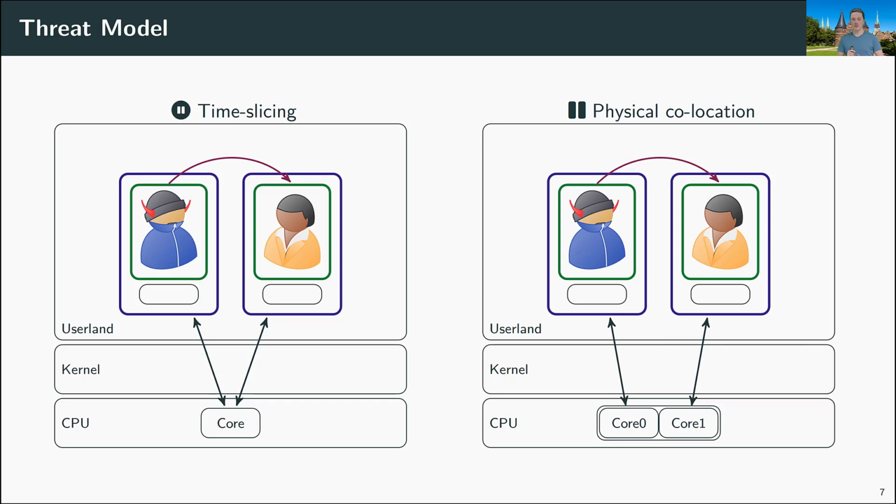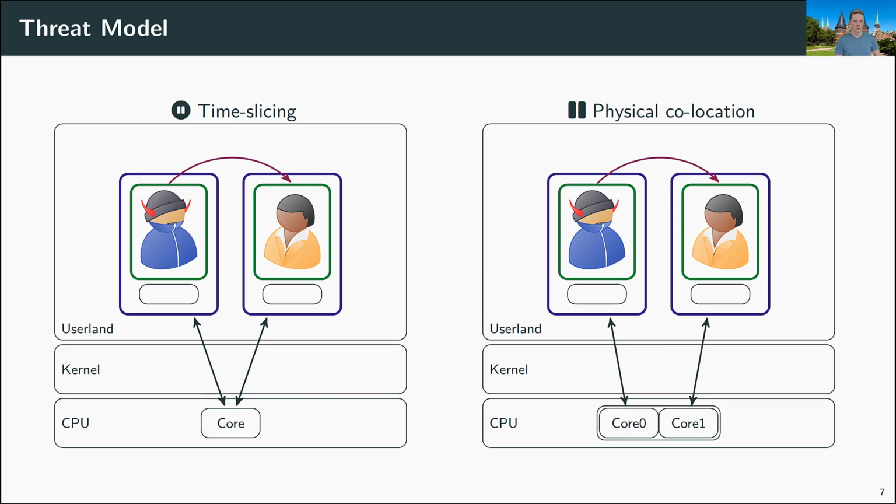So on the right, we see a case where simultaneous multithreading or hyperthreading is enabled, and the attacker and the victim execute their code in two neighboring hyperthreads. At the top, you can see the two symbols that we will be using in the following to denote these two cases: the pause icon on the right describes physical collocation, and the white pause icon in the blue and green circle is what we denote as time slicing.